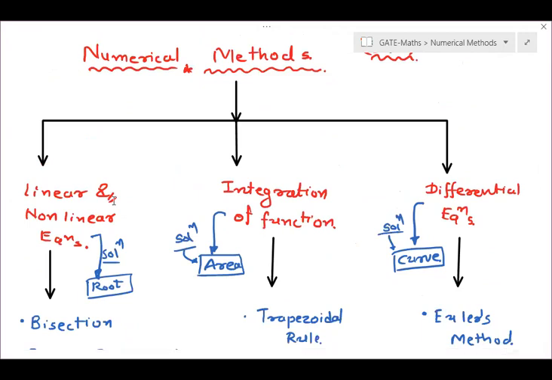Analytical methods are conventional methods that we are already using in all these chapters and everywhere. But engineering problems are very complex. Even after making so many assumptions, those problems are still complex. So at that time we are not able to apply analytical method directly. Suppose you have to find roots of an equation. If it is a quadratic equation x square minus 5x plus 6 equal to 0, you will find its root directly. But if I multiply by cos x, if it is x to the power 8 and cos x, then finding its solution is difficult.